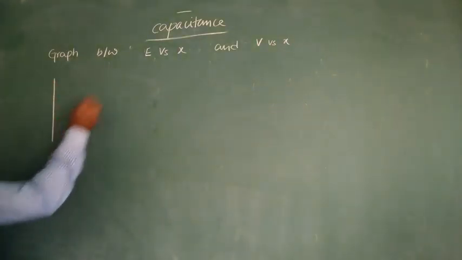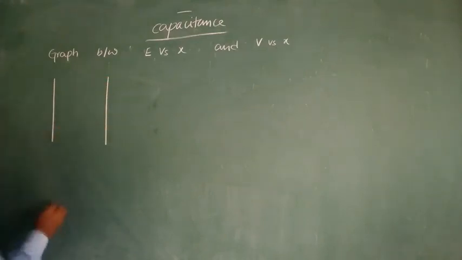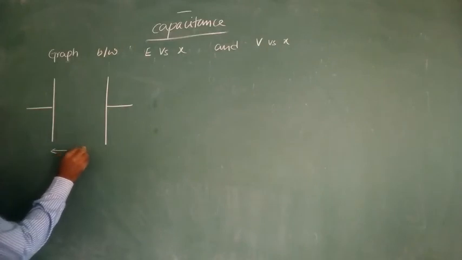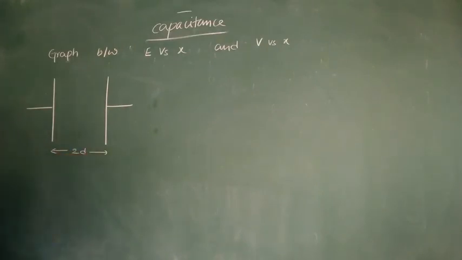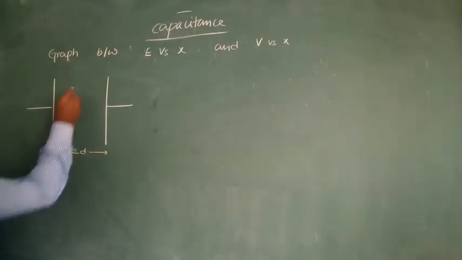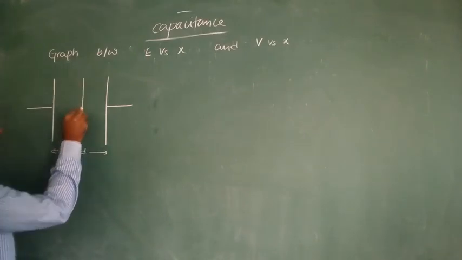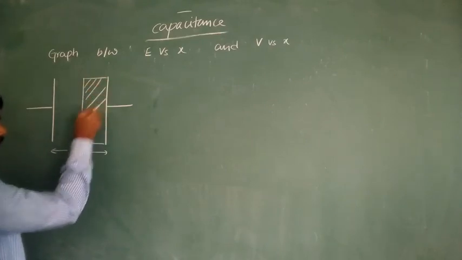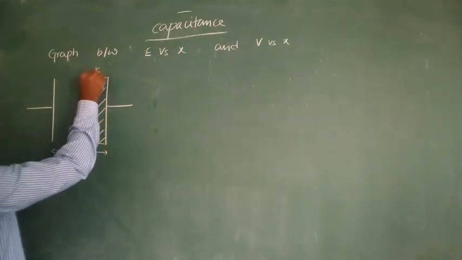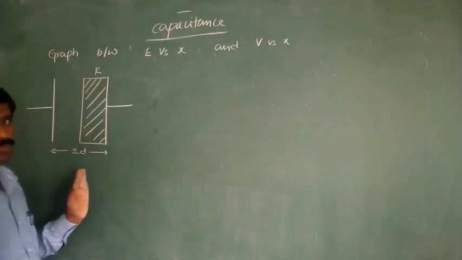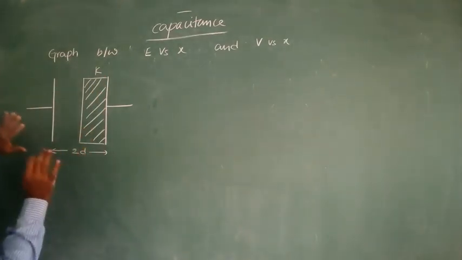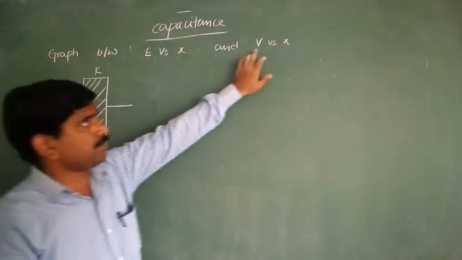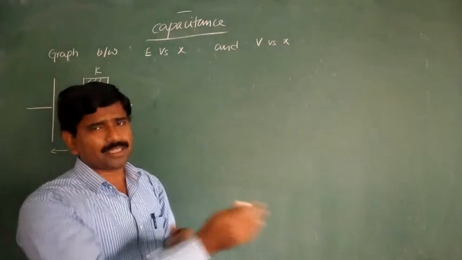Here I am taking a capacitor. The separation between the two plates is equal to 2D; I am taking the total separation as 2D. Here, half of the distance is filled with the dielectric constant K. In this situation, draw the graph between the electric field intensity and its separation, and at the same time electric potential and separation, that is distance.